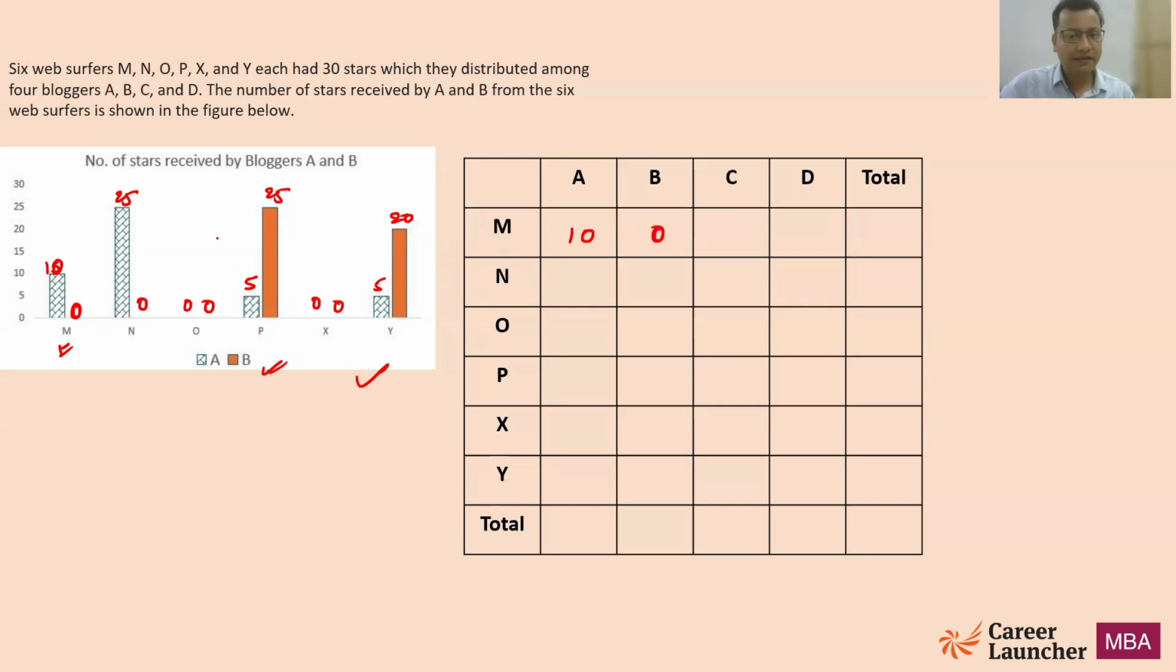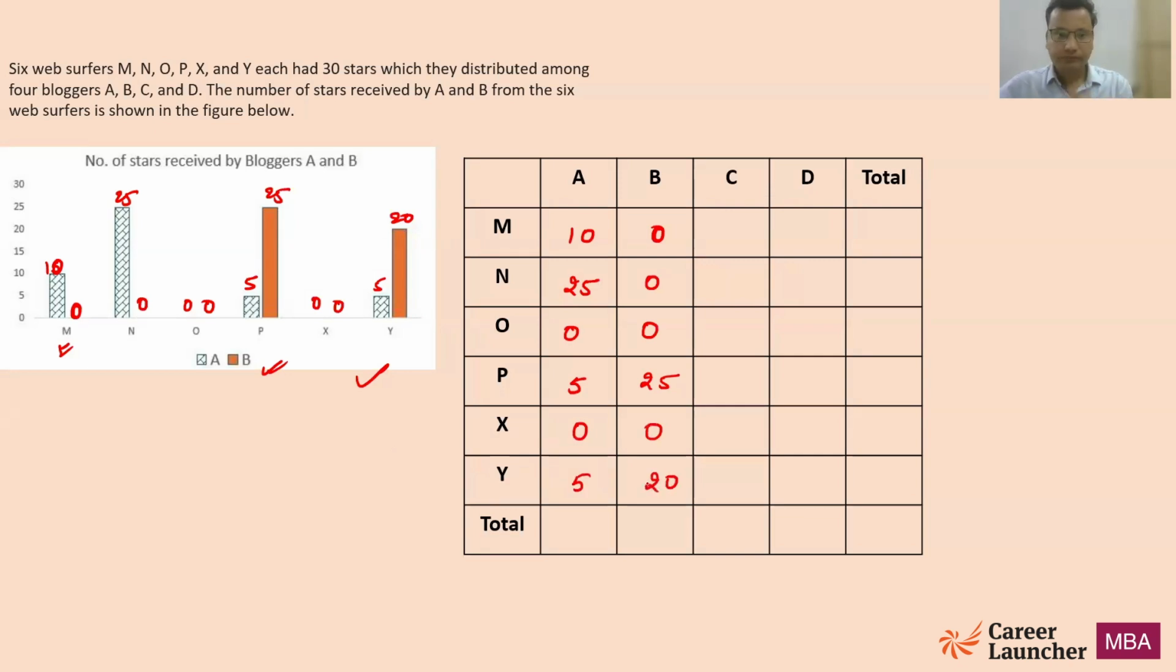Similarly, N has given 25 stars to A and 0 stars to B. Similarly, this has to be 0, 0. P has given 5 stars and 25 stars to A and B respectively. X again 0 and 0. Y is 5 and 20.